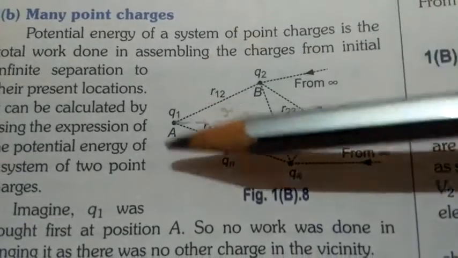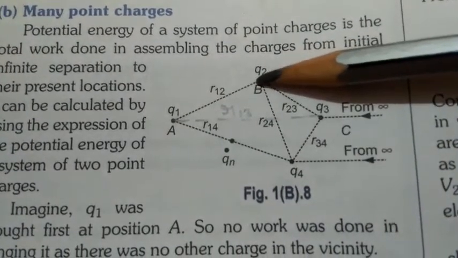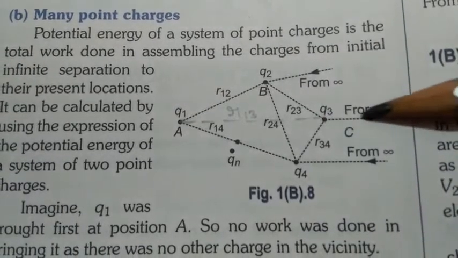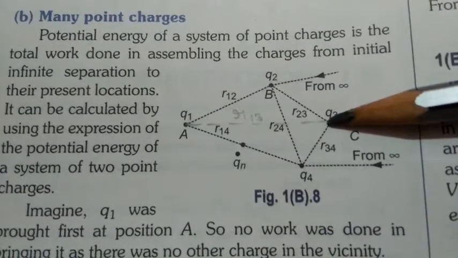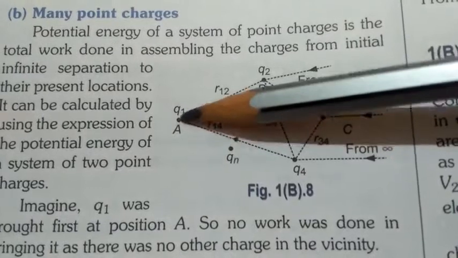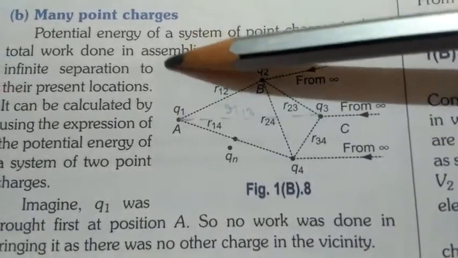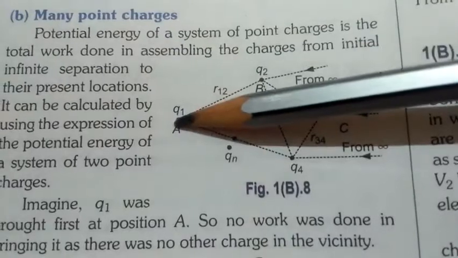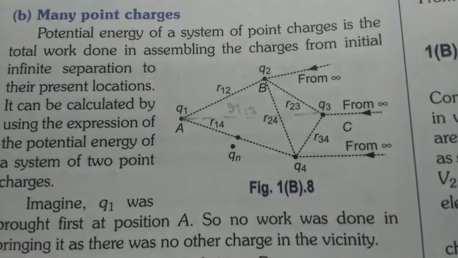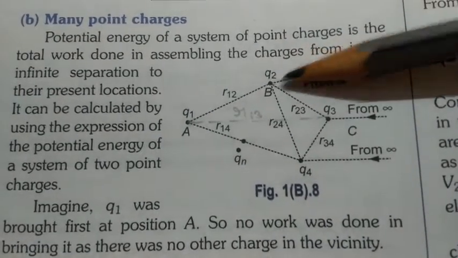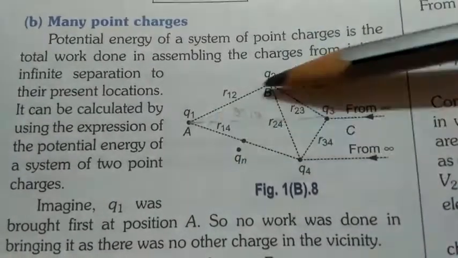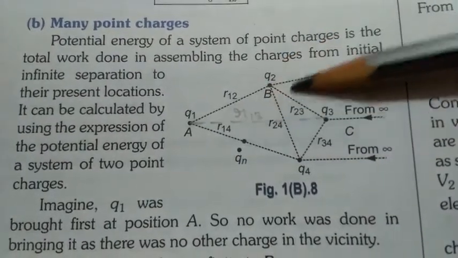Now q1 and q2 both are present here and we are bringing q3 from infinity to this point C. Once again I will tell you that initially only charge q1 is present there. When we brought charge q1 from any point to point A, we don't have to do any work because no other charge is present there. When we move q2 from infinity to point B, we have to do some work because now charge q1 is present for q2. So there will be some work.